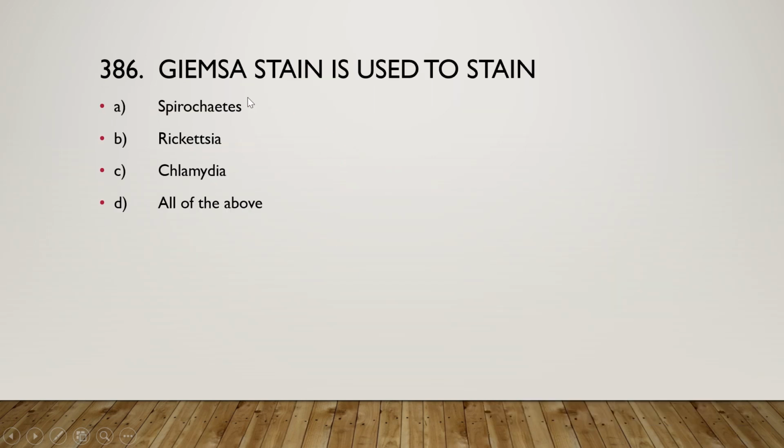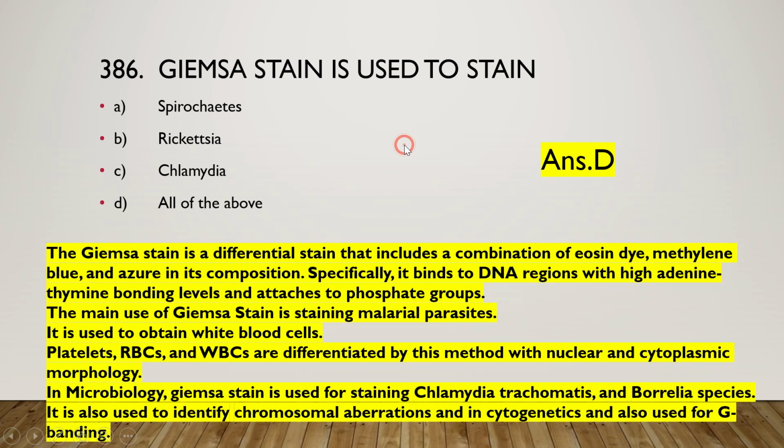Okay, so next one is: Giemsa staining is used to stain spirochetes, rickettsia, chlamydia, or all of the above. The right answer is option D, all of the above. Giemsa stain is a differential stain that includes a combination of eosin dye, methylene blue and azure in its composition. It binds to DNA regions with high adenine-thymine bonding levels and attaches to phosphate groups.